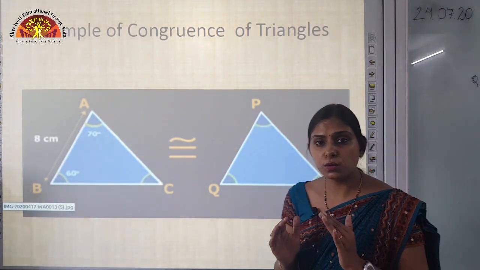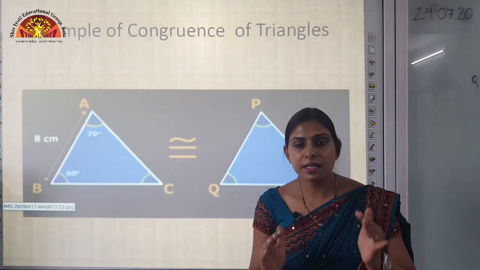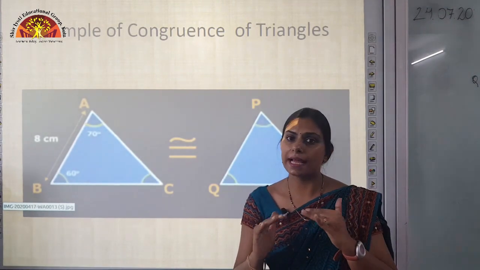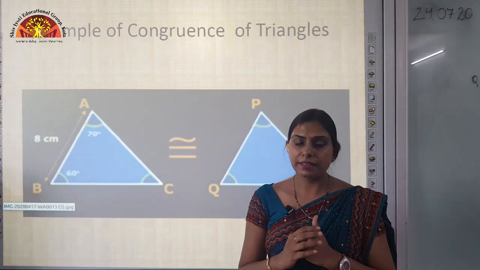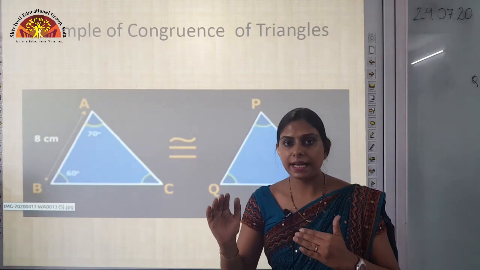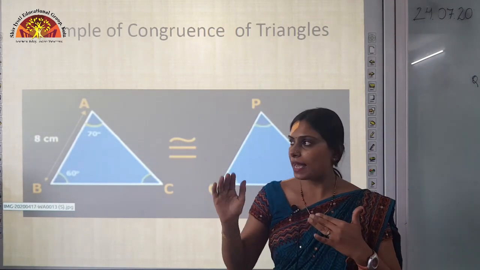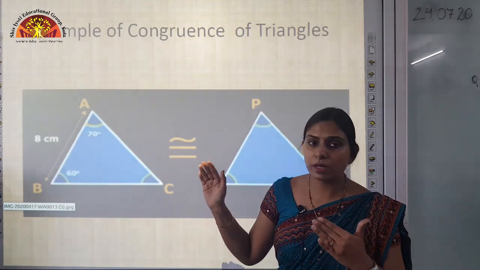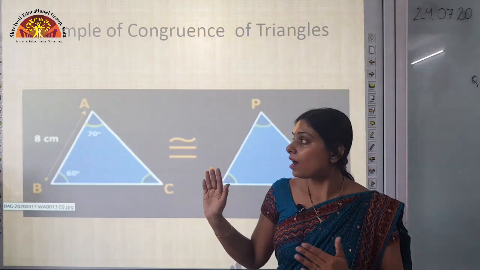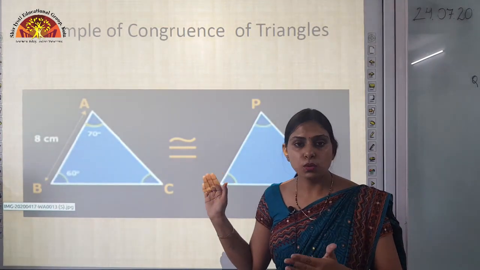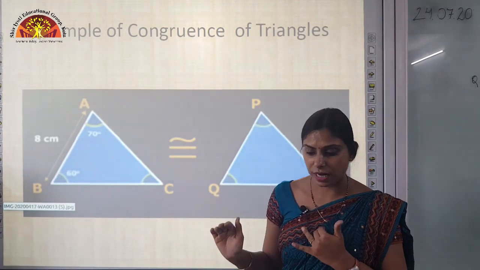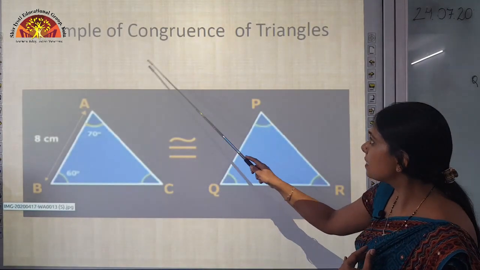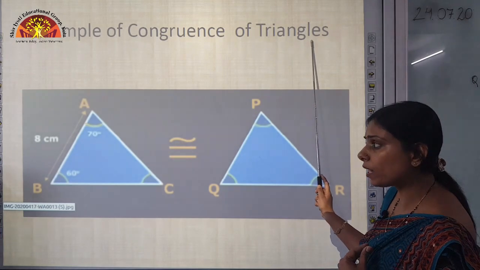As I have already told you, 2 triangles are congruent when all their 6 corresponding parts are exactly equal to each other. That is, all the 3 corresponding sides of one triangle are exactly equal to the corresponding sides of the other triangle, and all the corresponding angles of one triangle are exactly equal in measure to the corresponding angles of another triangle. So let us have a view of the example over here. Example of congruence of triangles.